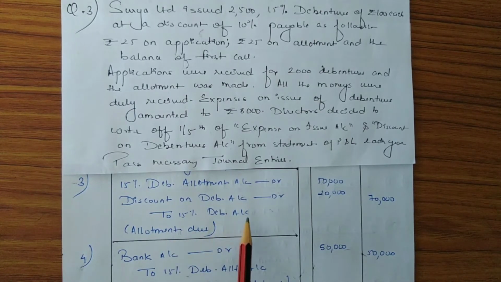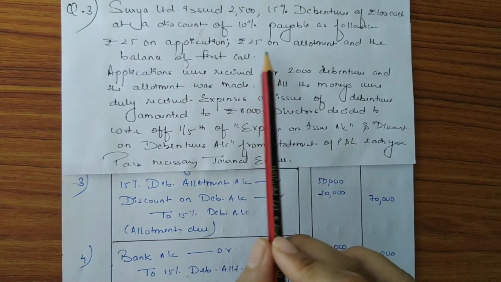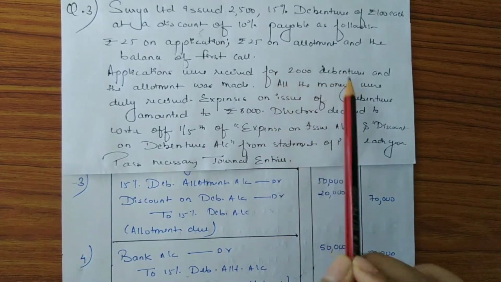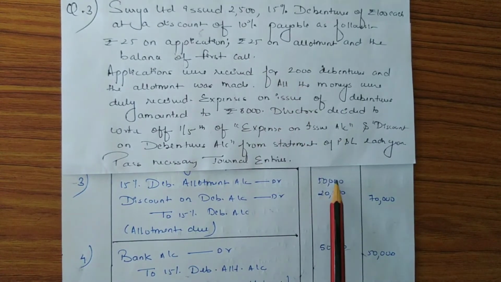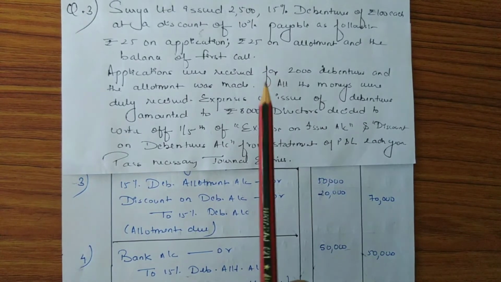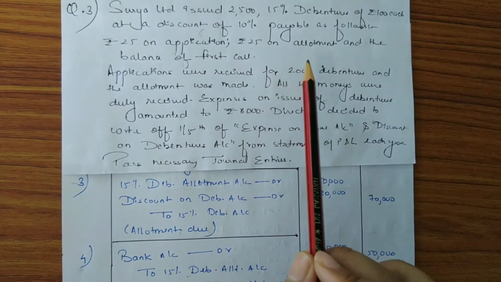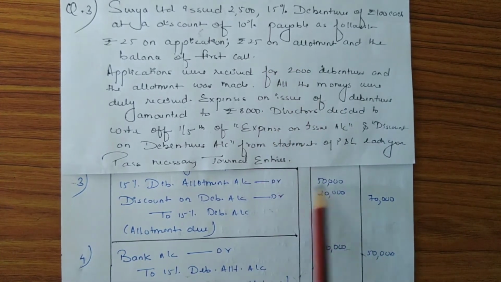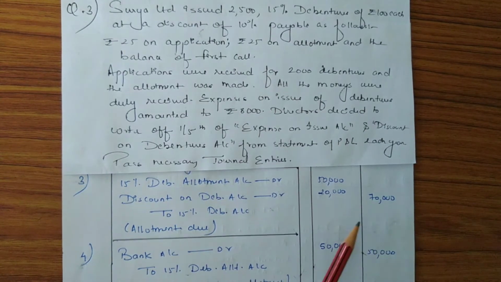To 15% debentures account. Now 15% debentures allotment account is debited with the amount 50,000, as the allotment money is rupees 25 and the debentures received is 2,000. So 25 into 2,000 is 50,000. Discount on debentures account is debited with the amount 20,000, as the debentures received is 2,000 and the discount amount is rupees 10. So 10 into 2,000 equals to 20,000. To 15% debentures account, it is credited with the total amount 70,000.